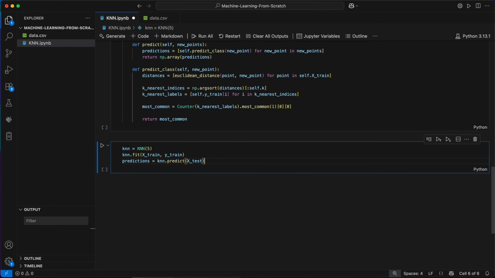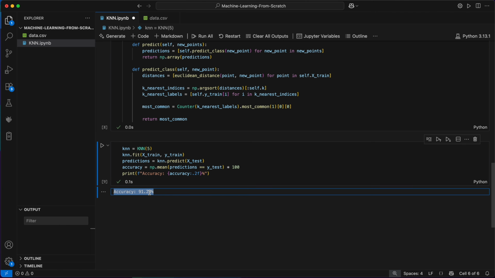To evaluate how well our model did, I'll compute the accuracy by comparing these predictions to the true labels in ytest and calculating the mean, which gives us the proportion of correct predictions. Multiplying this by 100 gives us the accuracy as a percentage, and I'll print that out here. And there we go, we get an accuracy of 91.23%. If we play around with the value of k, we might be able to improve this. For example, if we run the model again with k equals 7, we end up getting an accuracy of 92.98%, which is a bit better.